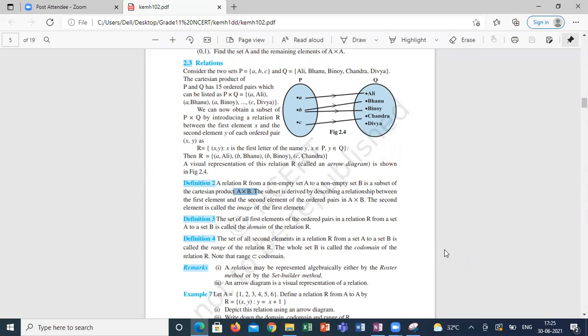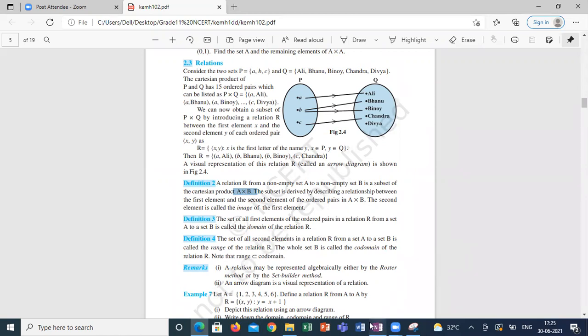Students, please. A relation R from a non-empty set A to another non-empty set B is a subset of the Cartesian product A cross B. Suppose I am taking a few elements or all the elements of A cross B, and all the ordered pairs are following some common rule. That rule is called a relation. I can say it like this also: this subset is derived by describing a relationship between the first element and the second element.